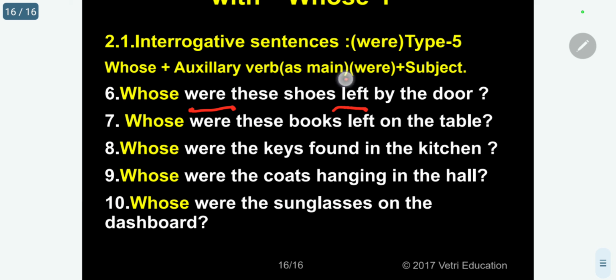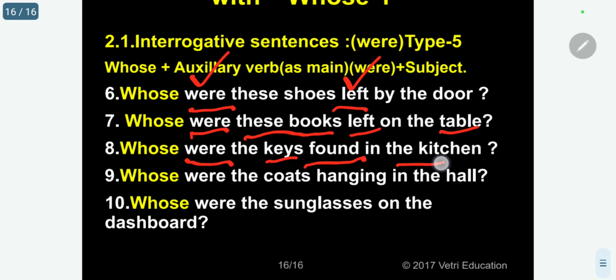So "left" is the main verb, "were" is the auxiliary. Whose were these books left on the table? "Left" is the main verb, "were" is the auxiliary. Whose were the keys found in the kitchen? "Found" is the main verb, "were" is the auxiliary, helping verb. "Found" is the main verb, from find. V1 is find, V2 found, V3 also found.